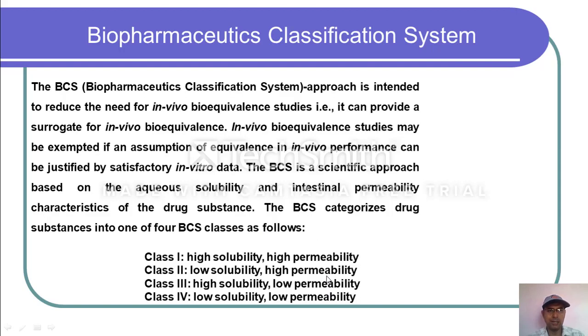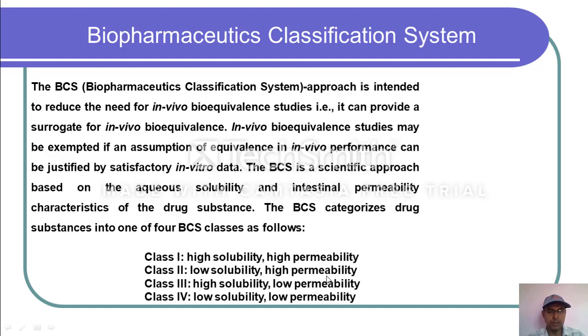In the biopharmaceutical classification system, the BCS approach is intended to reduce the need for in vivo bioequivalence studies. That is, it can provide a surrogate for in vivo bioequivalence. An in vivo bioequivalence study may be exempted if an assumption of equivalent in vivo performance can be justified by satisfactory in vitro data. The BCS is a scientific approach based on the aqueous solubility and intestinal permeability characteristics of the drug substance. The BCS categorizes drug substances into one of four BCS classes as follows.